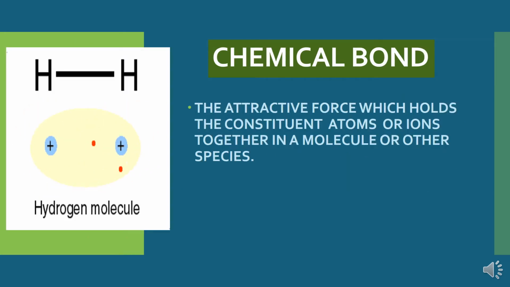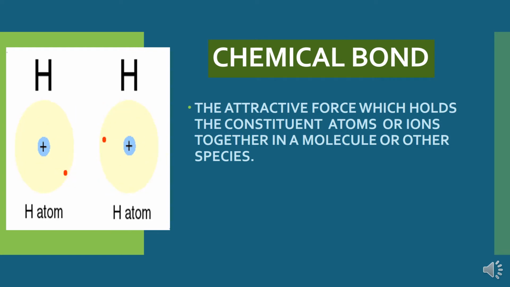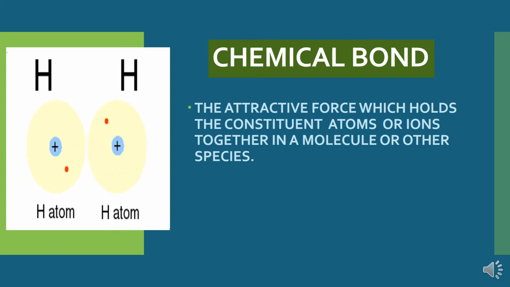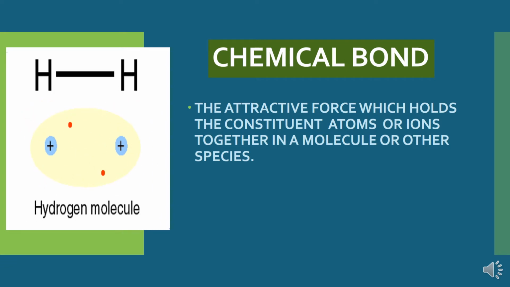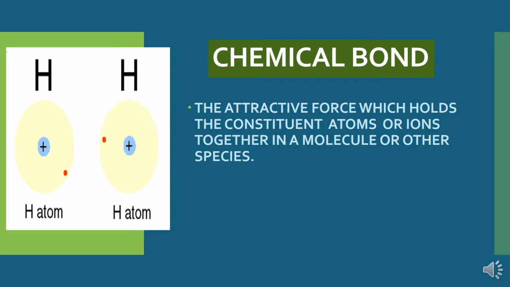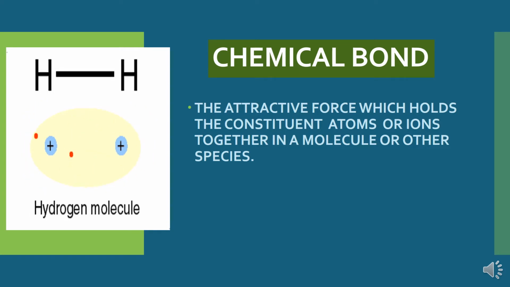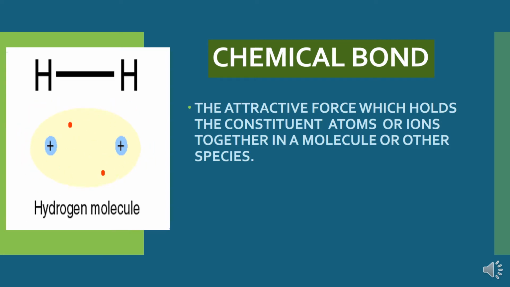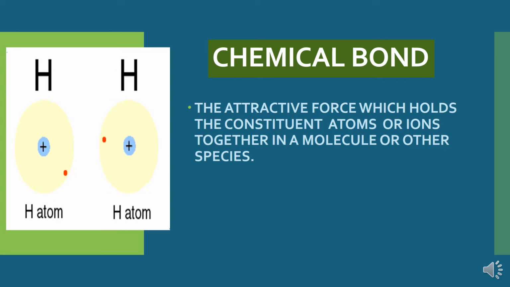So firstly, what is a chemical bond? A chemical bond is a kind of attractive force which is present between the constituent atoms. Whenever atoms combine, a molecule is formed, and in this molecule, these atoms are held together by a kind of attractive force which is called a chemical bond.